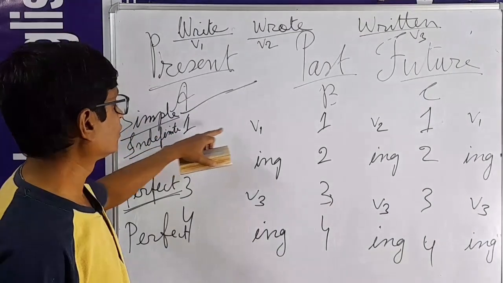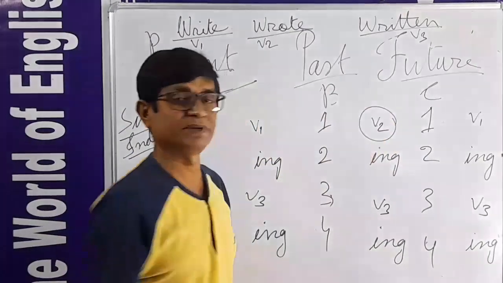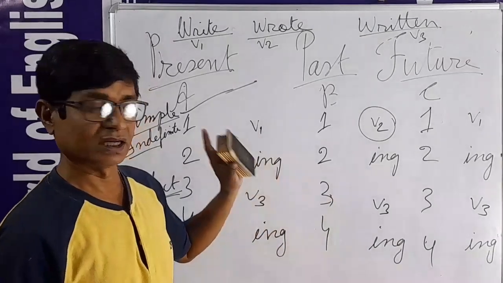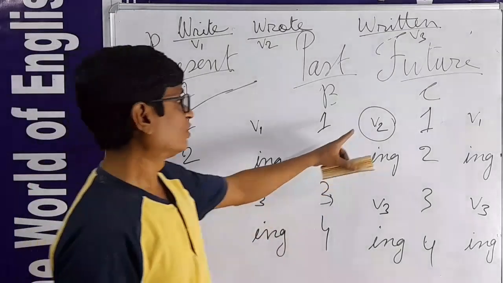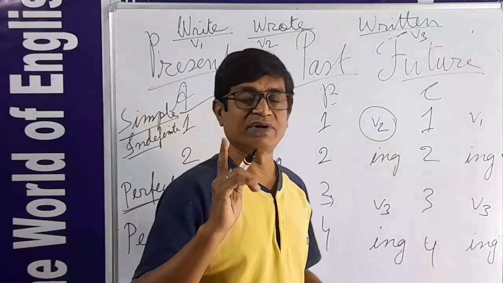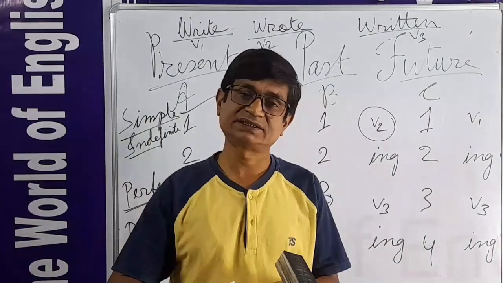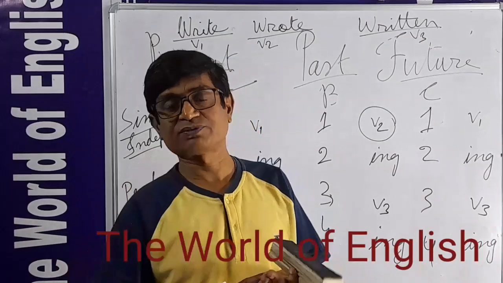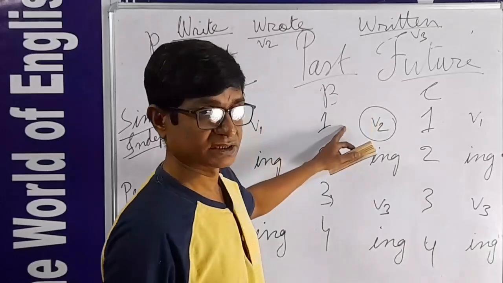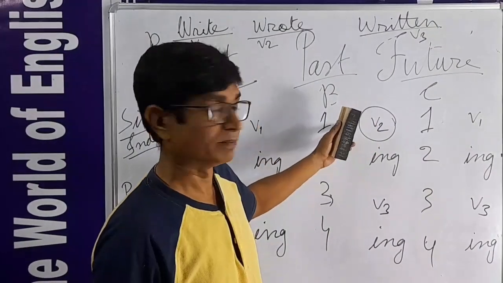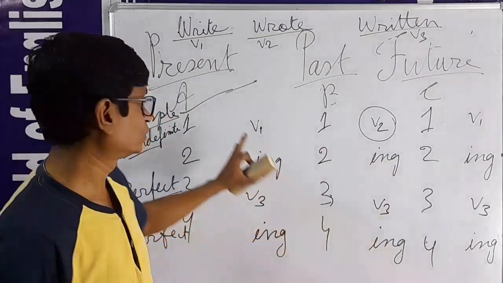Tense number 1 always takes V1, only the difference is in the be form. V1 ing, V3 ing. Only difference here is V2. We must remember one thing: in the English language there is only one tense which takes the past form of the verb, that is V2, simple past, past indefinite, various names. That we must remember. Otherwise, everything follows the rules, V1.